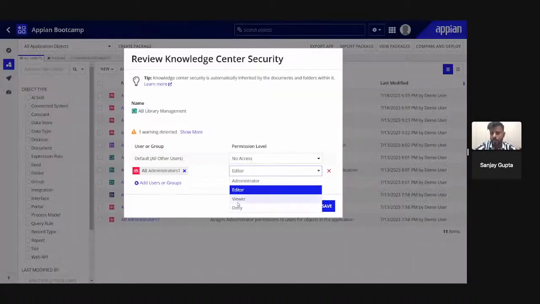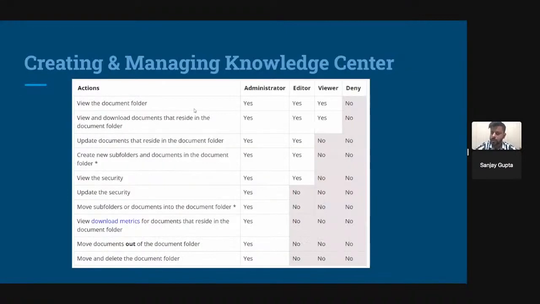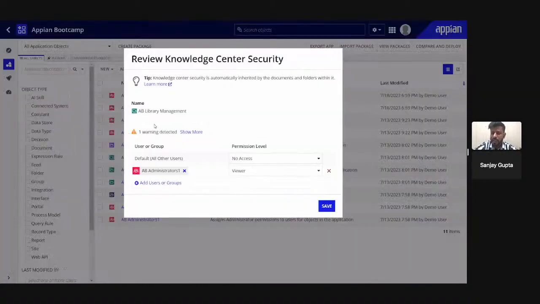If its security level is viewer, then I can only see the document folder or knowledge center, and I can download the documents from that knowledge center. But I cannot upload new documents in this one. I cannot do any other actions as well. If I am part of deny security, then I cannot do anything in this particular knowledge center.